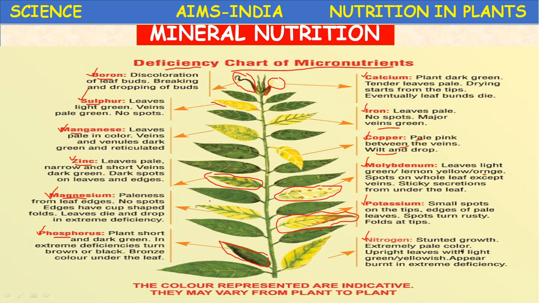Nitrogen deficiency: stunted growth, extremely pale color, and upright leaves that are light green or yellowish and appear burnt in extreme deficiency. Okay, these are some important mineral nutrients and their deficiency symptoms.